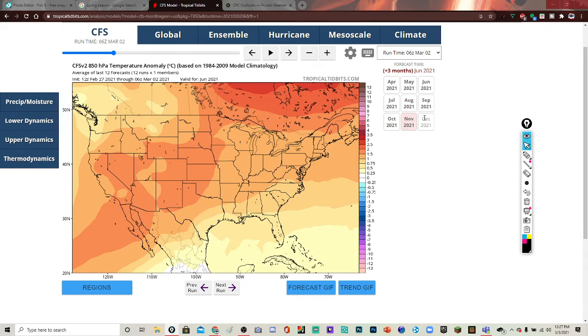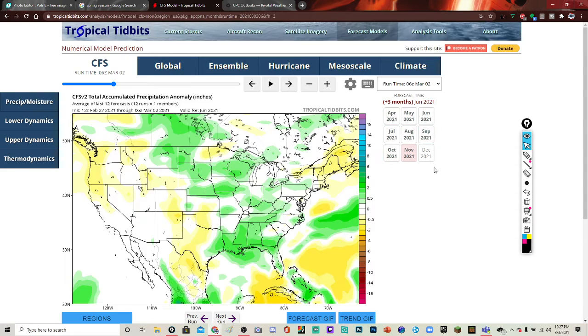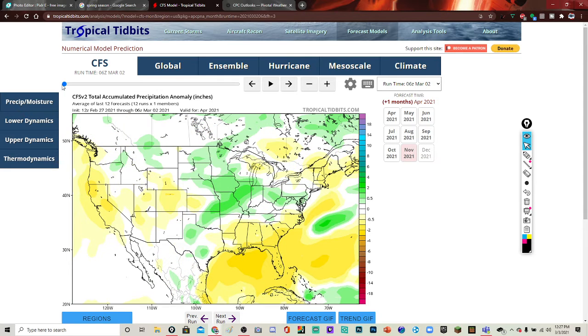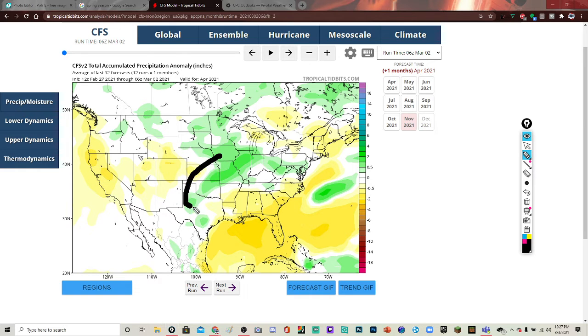So now let's look at our precipitation forecast here. We're looking at April. So we have warm air around this region, and then we have above average temperatures and above average precipitation.